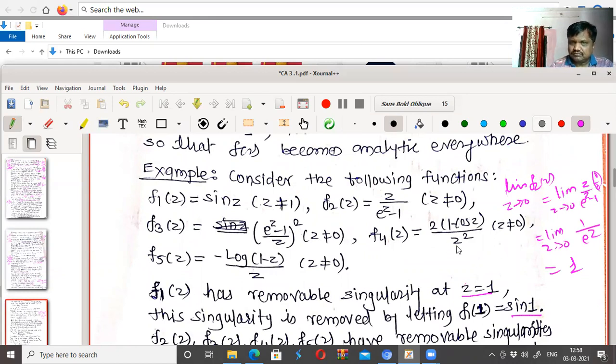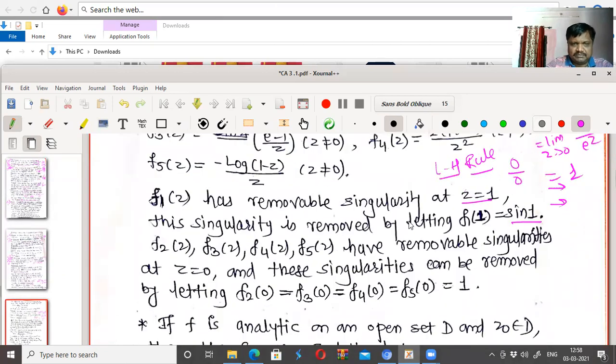Similarly, here also you can find it. e to the power z minus 1 upon z has a limit. Here also it is of 0 by 0 form, so you can go for L'Hospital rule. What that rule says is that if we have 0 by 0, then take the derivative of the numerator and the derivative of the denominator to find the limit of the function.